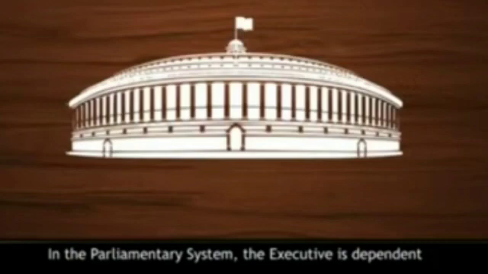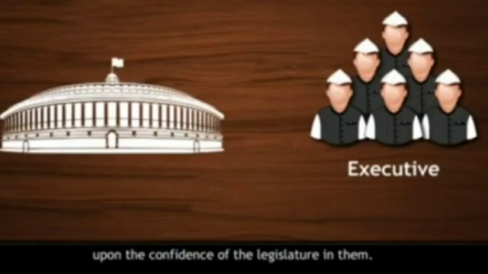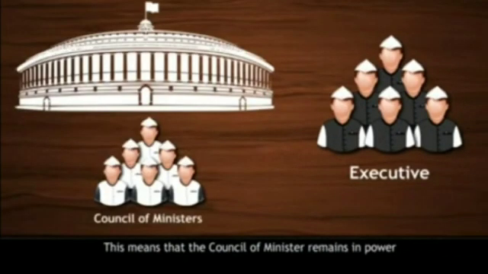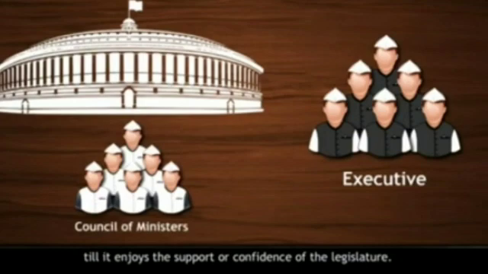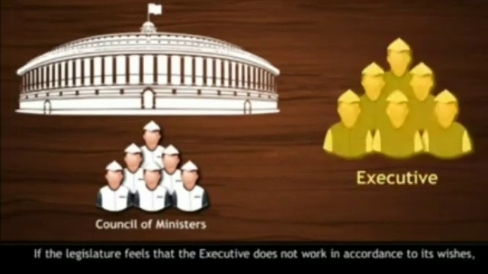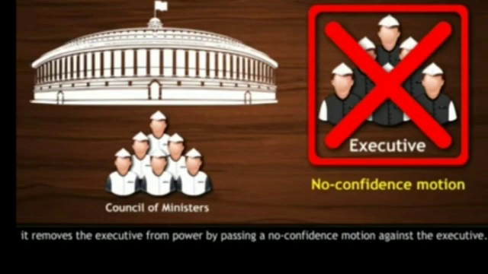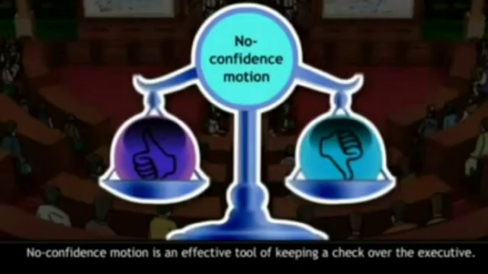In the parliamentary system, the executive is dependent upon the confidence of the legislature in them. This means that the Council of Ministers remains in power till it enjoys the support or confidence of the legislature. If the legislature feels that the executive does not work in accordance to its wish, it removes the executive from power by passing a no confidence motion against the executive. No confidence motion is an effective tool of keeping a check over the executive.